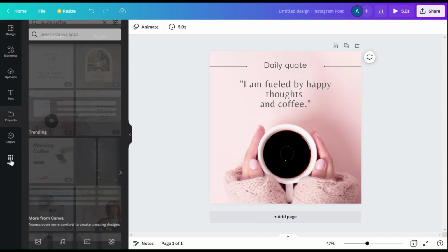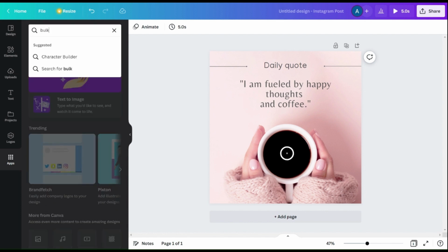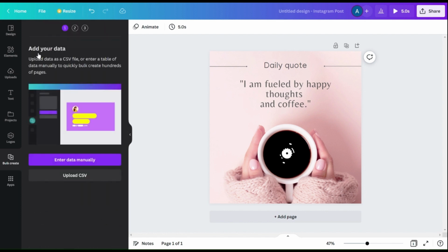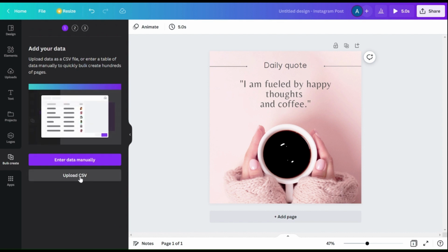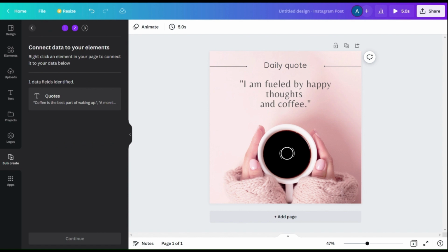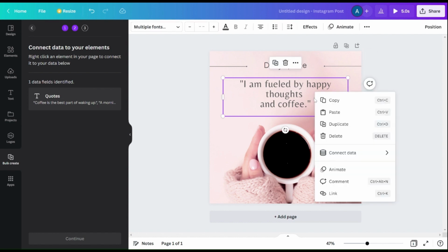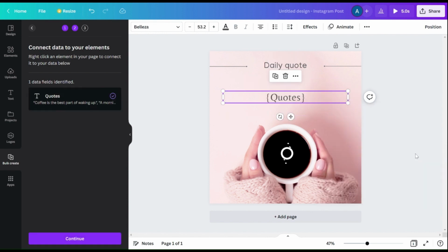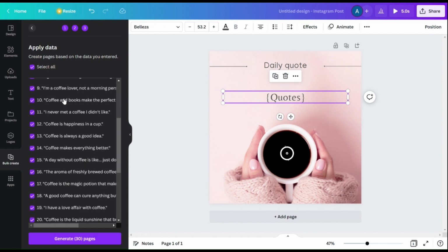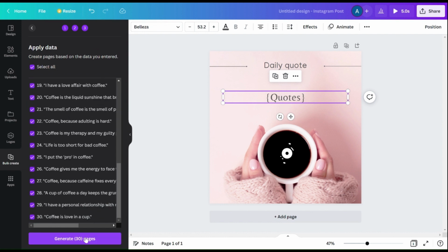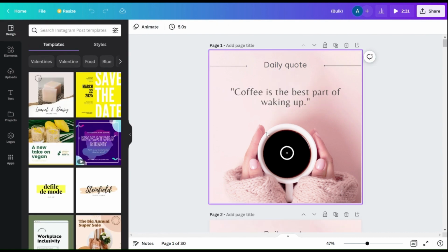So we will go apps, bulk upload, upload the same file, right click on this quote section, connect data, select quotes, and now the data's linked. So let's go ahead and click continue. And here are the 30 posts. Now let's click on generate. And here you go.